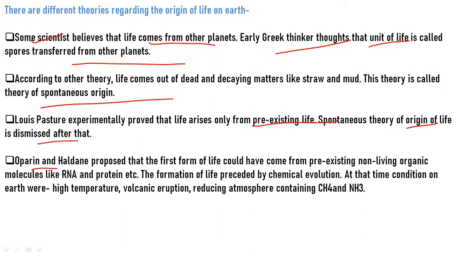Oparin and Haldane proposed that the first form of life could have come from pre-existing non-living organic molecules like RNA and protein, etc. The formation of life was preceded by chemical evolution. At that time, the conditions on the Earth were high temperature, volcanic eruptions, and a reducing atmosphere containing methane and ammonia. So there are several theories and several concepts regarding the origin of life on the Earth.